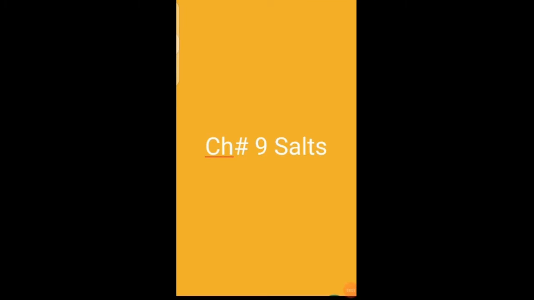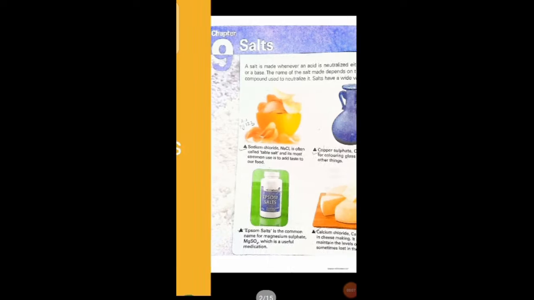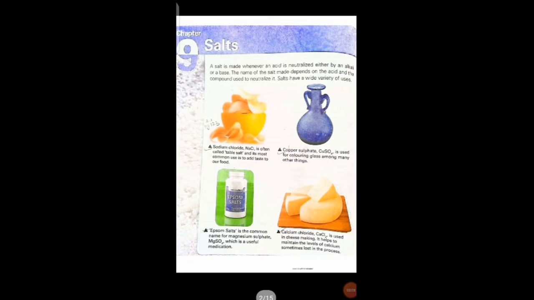Students, today I am going to start the new chapter number 9, that is salts. Now, what do you mean by salts? We will talk about the salts. Salt is made whenever an acid is neutralized either by an alkali or a base. The name of the salt made depends on the acid and the compound used to neutralize it.